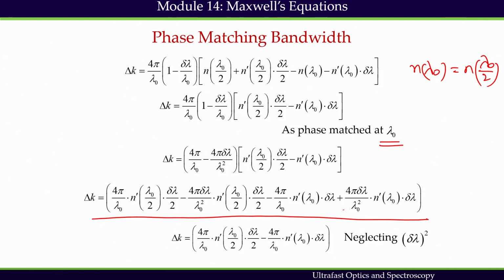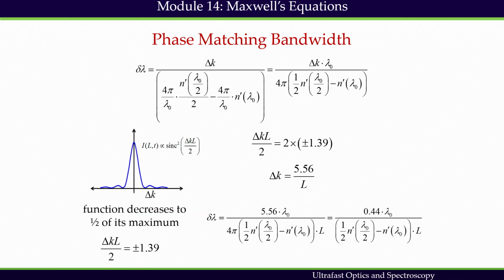So this term has been neglected because it is a square term. So this is considered to be 0. So finally we get this expression, and further we can reduce the expression in terms of delta lambda.